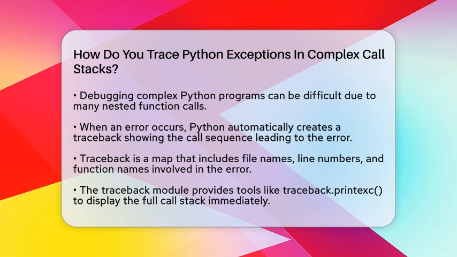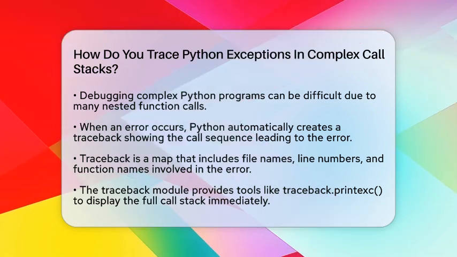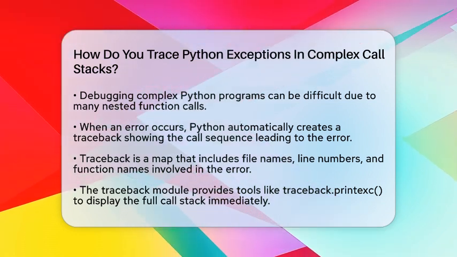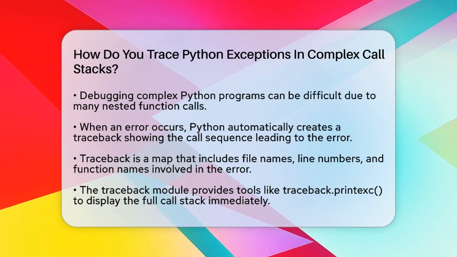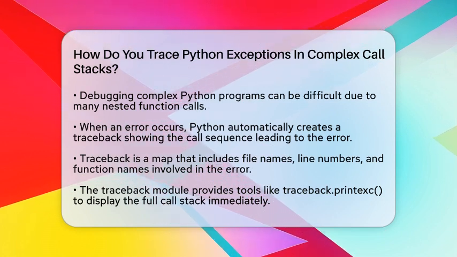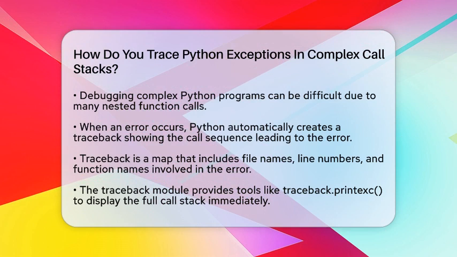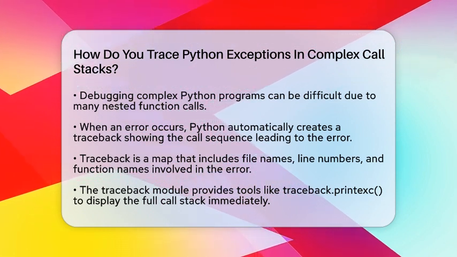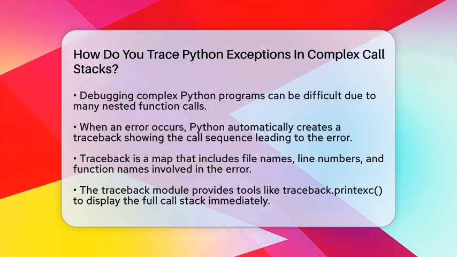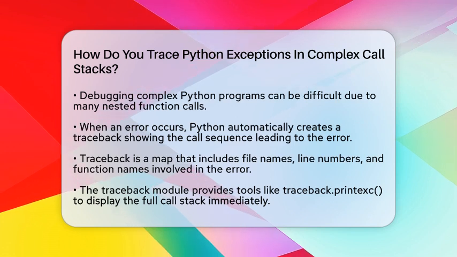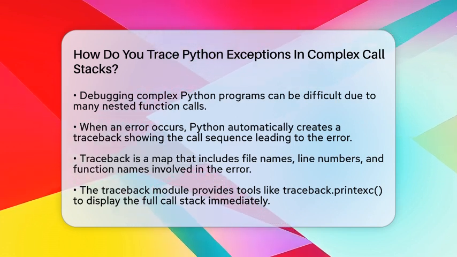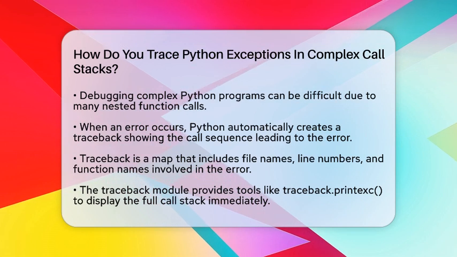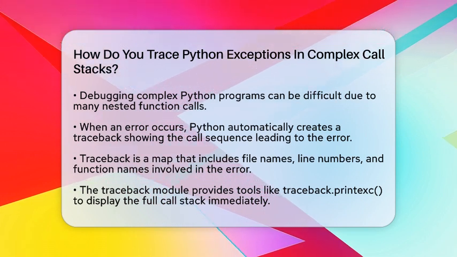When Python encounters an error, it automatically creates a traceback. This traceback is like a map showing all the steps your program took before crashing. It lists the files, line numbers, and function names involved. This is your first clue to understanding what went wrong. The key is to capture and analyze this traceback effectively. Python provides a module called traceback that makes this easy.